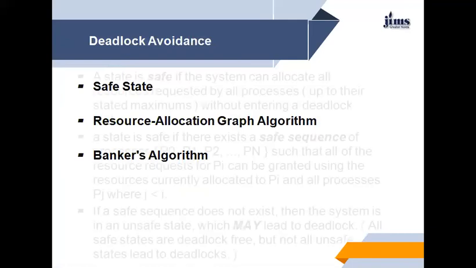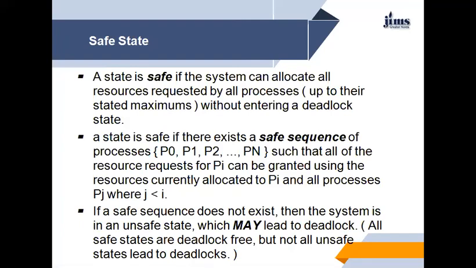So, safe state: when is a state called safe? A state is safe if the system can allocate all resources requested by all processes up to their stated maximum without entering a deadlock state. If the system can do this without entering a deadlock, then that state is called a safe state.